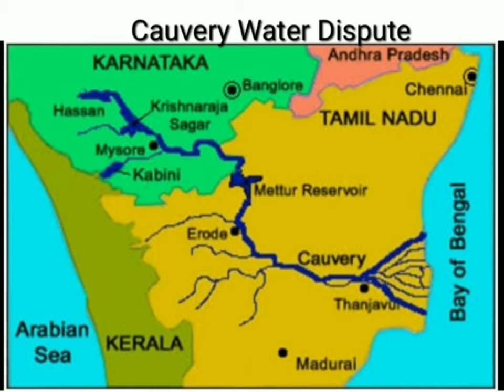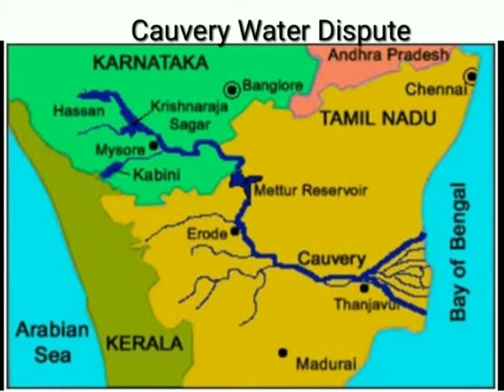The water stored in Krishna Raja Sagara Dam in Karnataka is used for irrigating a number of districts and for the needs of the Bangalore area. On the other hand, in Tamil Nadu there is the Mettur dam, which helps the farmers grow their crops.